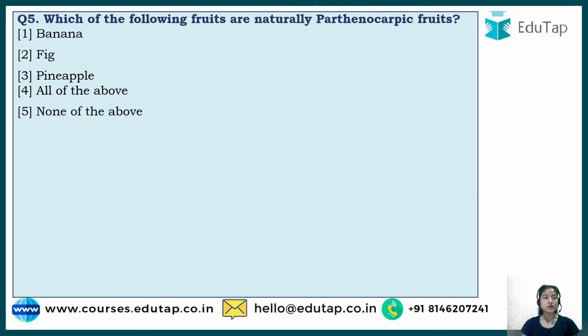Now we will do question number 5, which says, which of the following fruits are naturally parthenocarpic fruits? What is a parthenocarpic fruit, or what is parthenocarpy? See what happens, the general process is flowering would occur in plants. Then the male counterpart, that is the pollen grains, would fuse with the female part, the ovum.